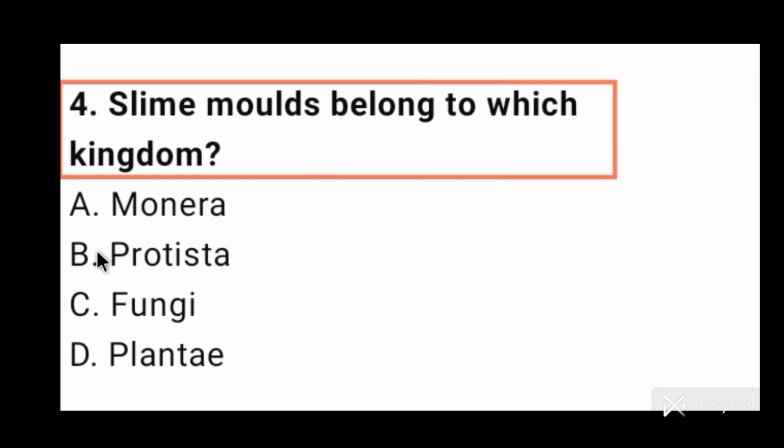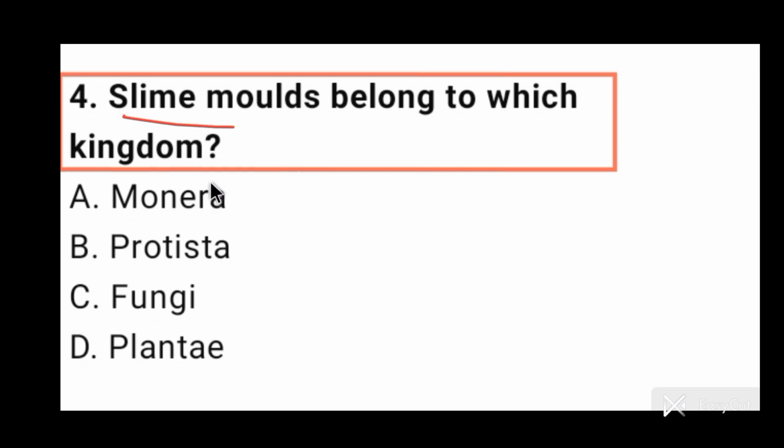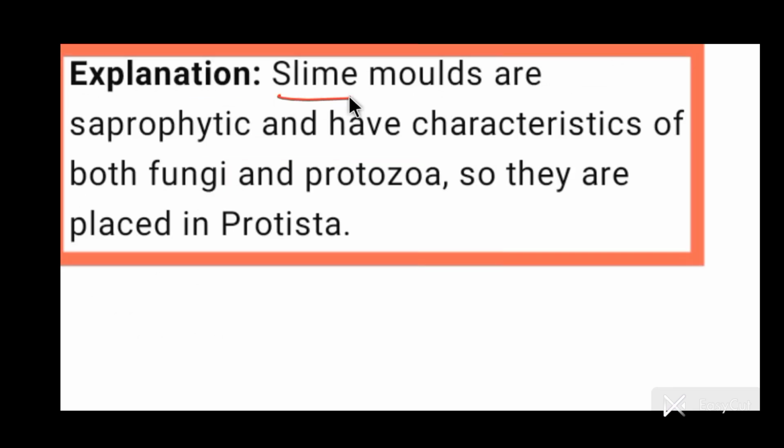Now come to question number 4. Slime mold belong to which kingdom? So, slime mold belong to Protista. Option B is correct for question number 4. Slime molds are saprophytic and have characteristics of both fungi and protozoa. So, they are placed in Protista.